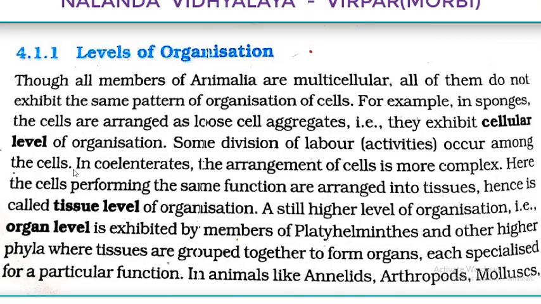Now next we are coming to coelenterates. The arrangement of cells is more complex as compared to Porifera. The arrangement of cells is more complex in the case of coelenterates, also known as cnidarians. Here the cells performing the same function are arranged into tissues. Hence it is called tissue level of organization.